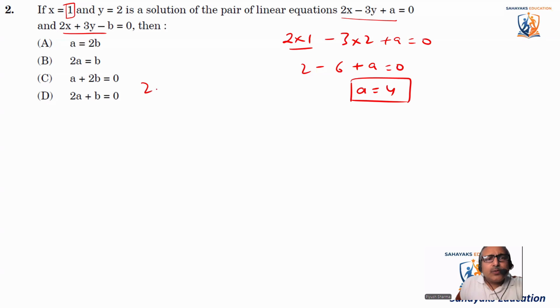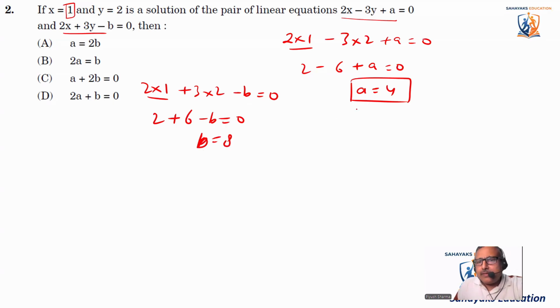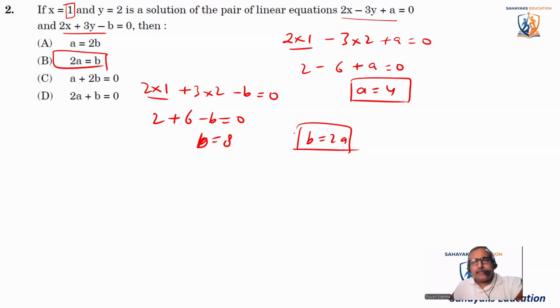So it becomes 2 into 1 plus 3 into 2 minus b is equal to 0. So here it is 2 into 1 is 2 plus 6 minus b is equal to 0. From here we get b is equal to 8. We know a is 4, b is 8. So I can say b is equal to 2 times a. This is the right answer.